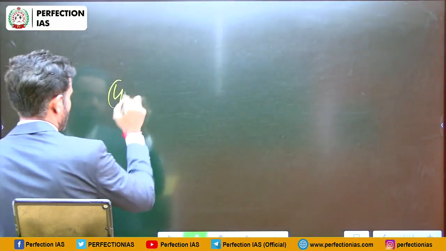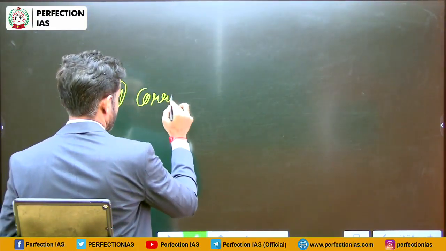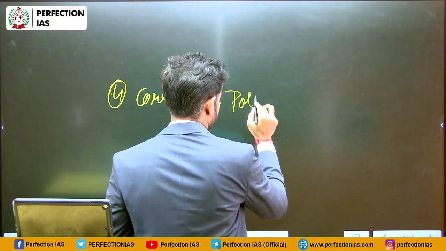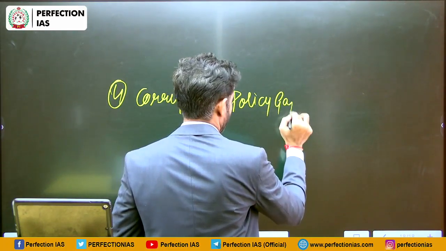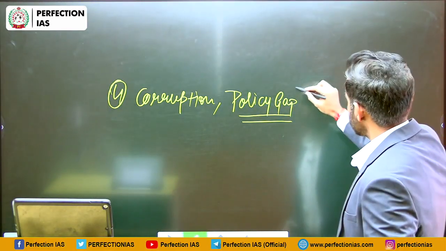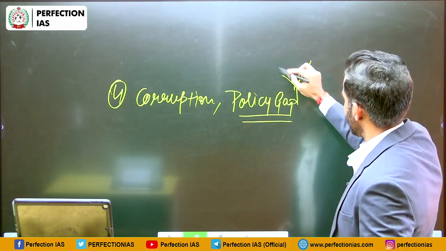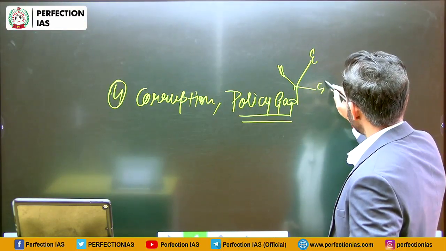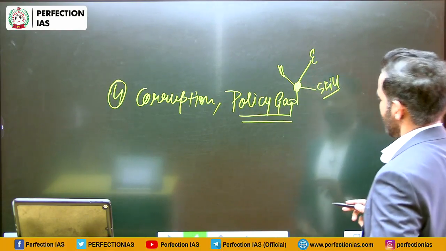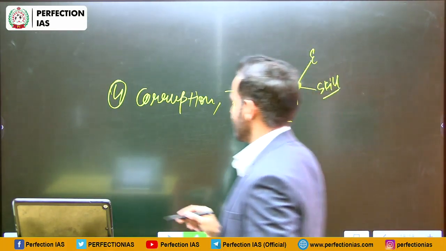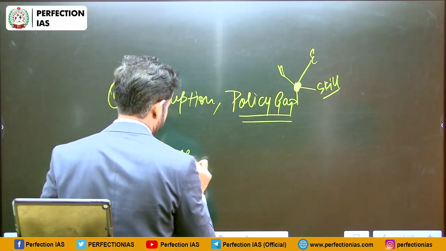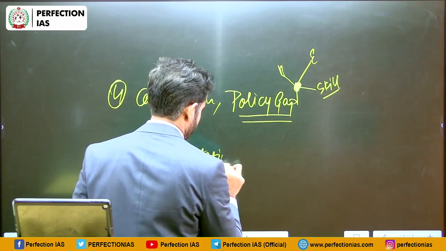So there is a scope of corruption, policy gap. Policy gap means the policies are framed in such a manner that these schemes do not converge. For example, health, education, skill development, all these schemes should have a converged goal. That is lacking as of now. So there is a policy gap and there are implementation related issues.